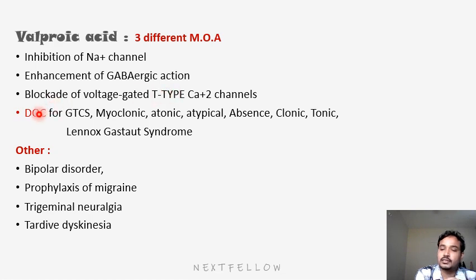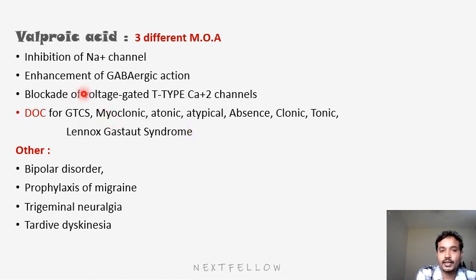So the drug of choice for all types of generalized seizures like GTCS, myoclonic, atonic, atypical absence, clonic, tonic, and Lennox-Gastaut syndrome. This is in the pediatric age group. They will have the epilepsy condition between 2 to 6 years of age. Okay, this is a recently diagnosed one. So they can ask this question: Lennox-Gastaut syndrome will be seen in which age group, and what is the drug of choice? Valproic acid.